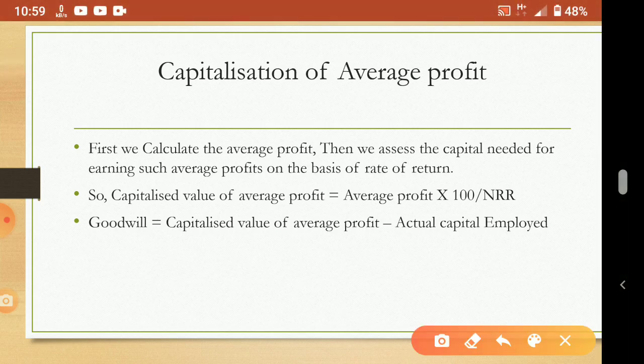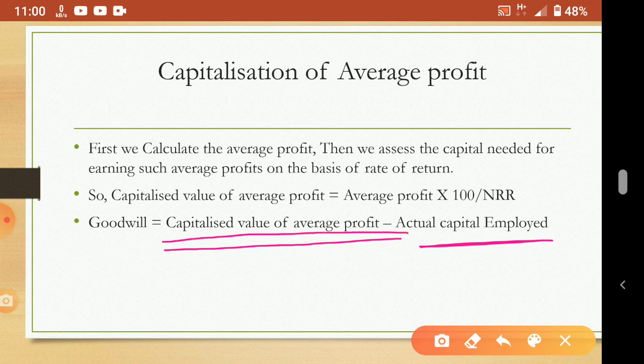So these two things only we need for goodwill calculation under this method: the capitalized value of average profit, then the actual capital employed. Actual means really how much capital is employed. But to earn this much profit, how much capital is needed, that is called the capitalized value of average profit. How to calculate it? Average profit into 100 by NRR, we have to do it the other way round to calculate the capitalized value.